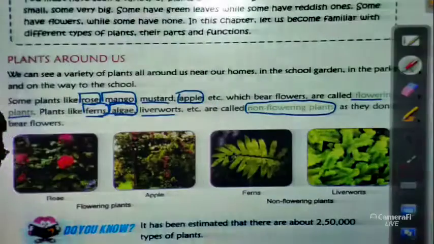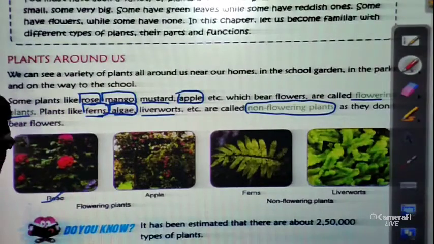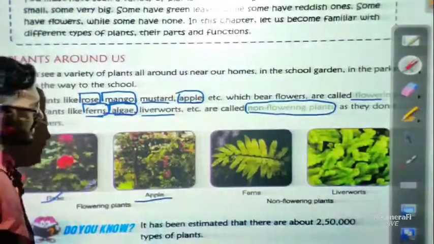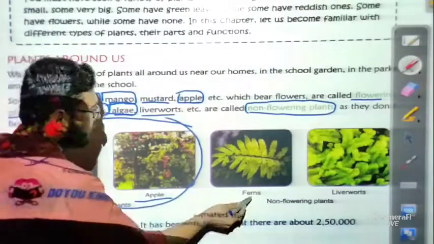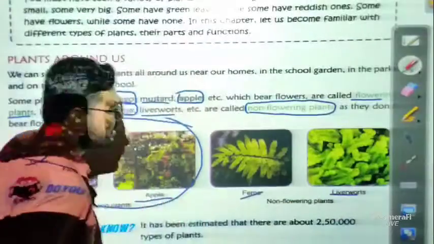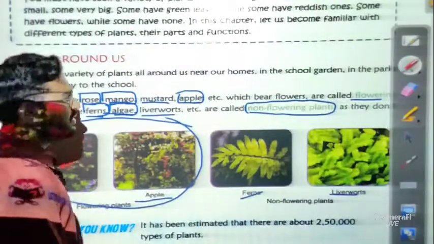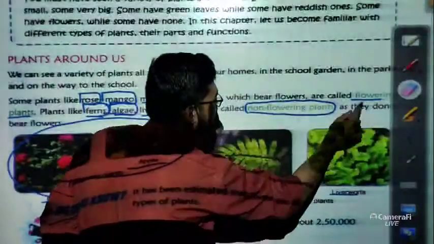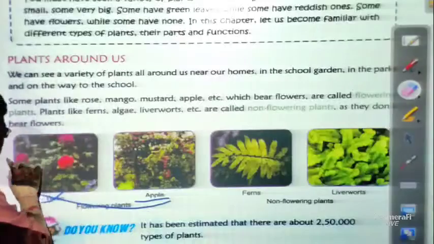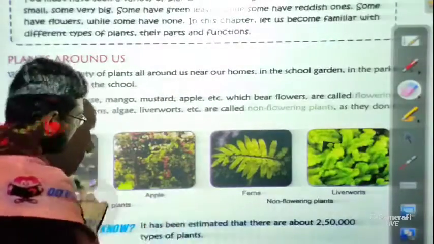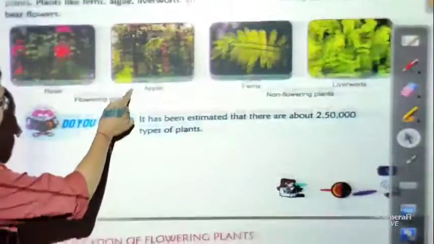Now you can see here that pictures are also given. This is the picture of a rose plant. You can see apple. These two are flowering plants. Now non-flowering plants such as ferns and liverworts, you can see the pictures here. So this is one kind of classification that we have read. Very easy, two kinds we can simply remember. Now let us move to the next part of the chapter.